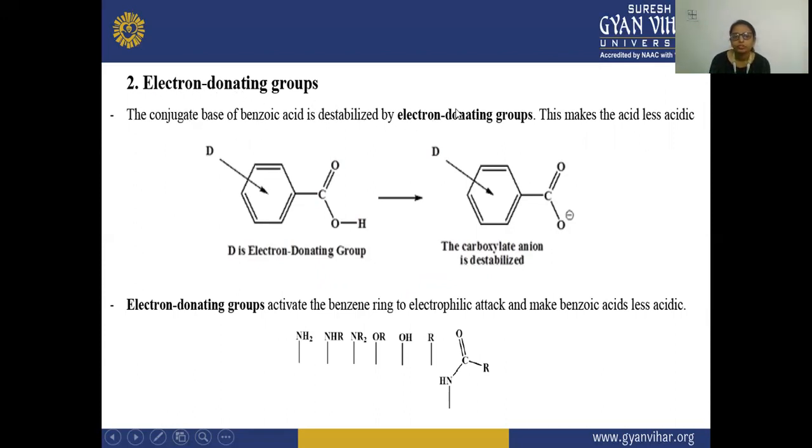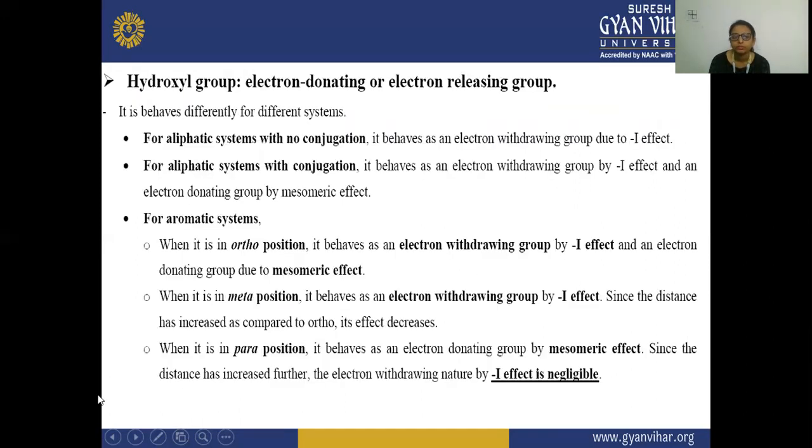So if an electron donating group is attached on this benzoic acid, then it is destabilized. The base of benzoic acid is destabilized by the electron donating group, and this makes the acid less acidic. So electron donating group activates the benzene ring to electrophilic attack and makes benzoic acid less acidic. So here you can see these are the electron donating groups present.